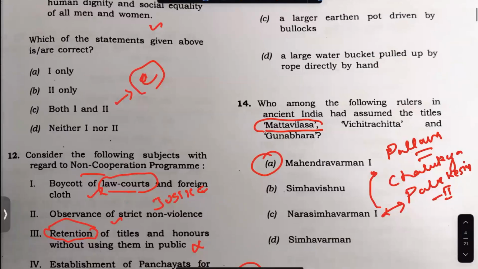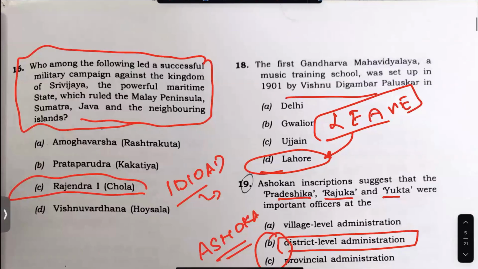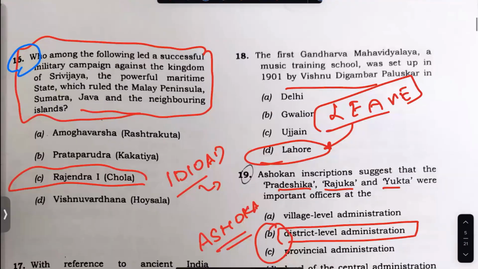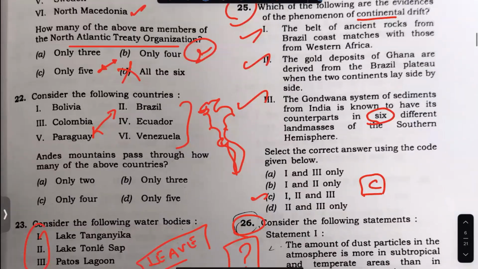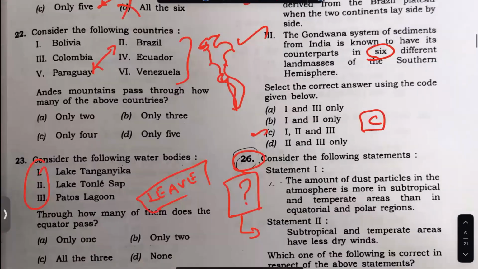This one 11. Okay, 12. Okay, see here, 12, 13. You can take slowly. 13, you see 13. And this question, okay, 13. You can see whether 13, 14, 15.